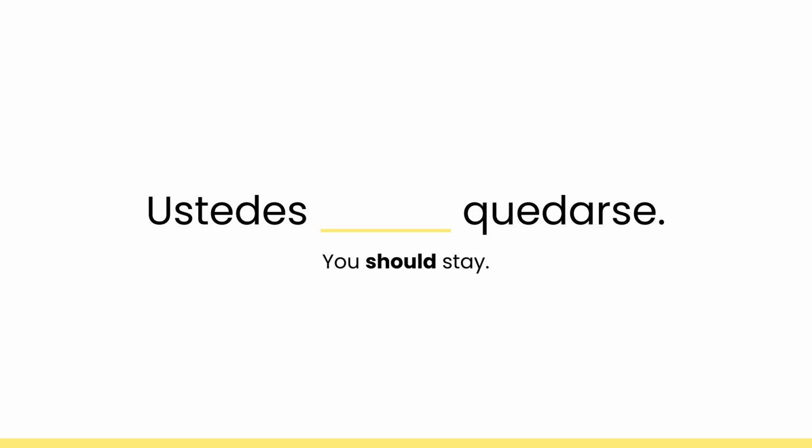And quedarse comes from the verb quedar, which means to stay or to remain. Ustedes deben quedarse. You should stay or you must stay.